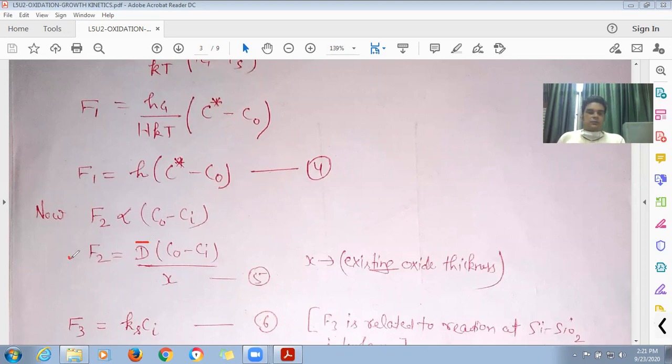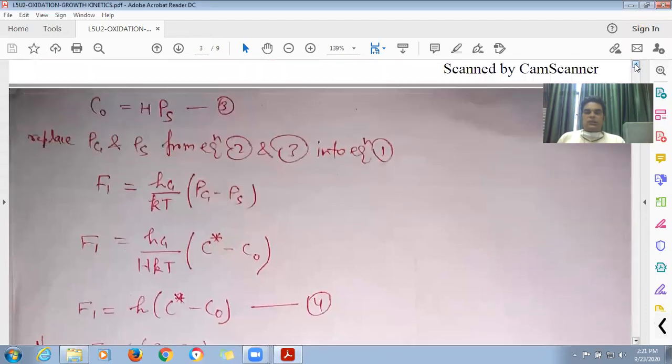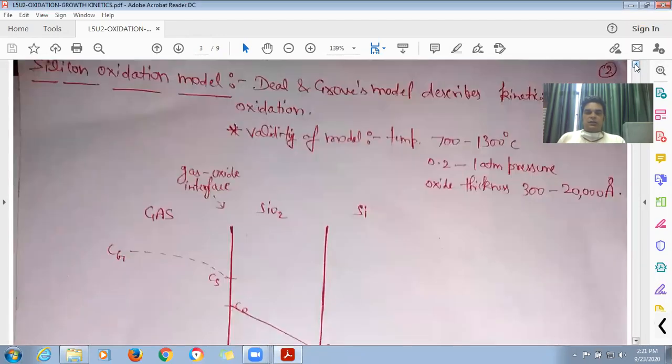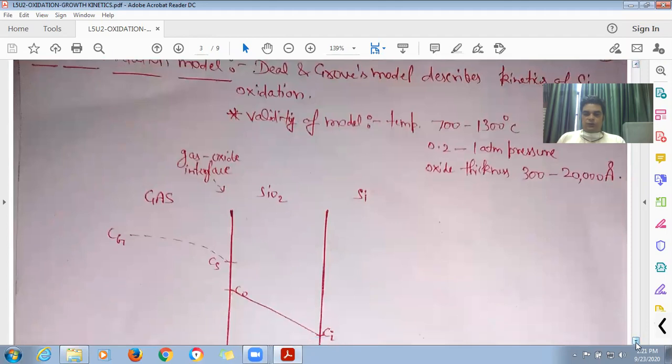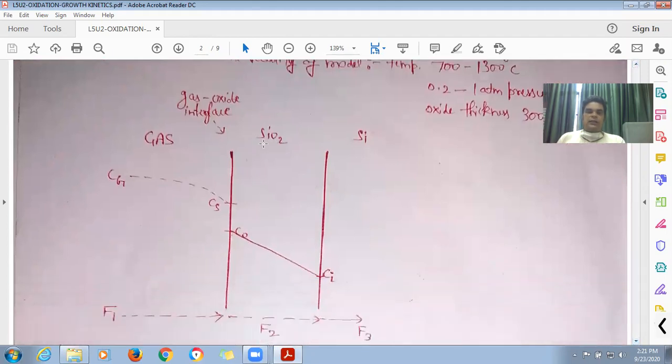This is flux F2, as the oxidizing species have diffused through this silicon dioxide layer and reached this interface.